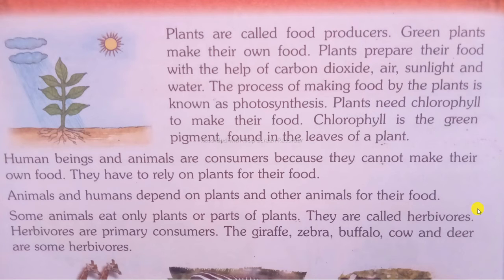Plants are called food producers. Green plants make their own food. Plants prepare their food with the help of carbon dioxide, air, sunlight and water. The process of making food by the plants is known as photosynthesis.